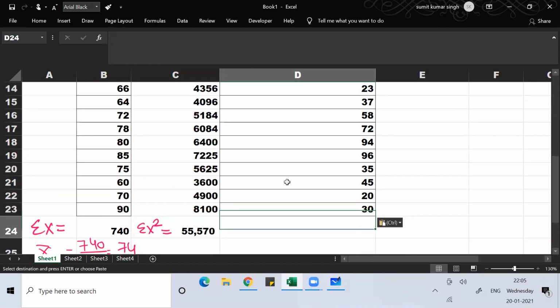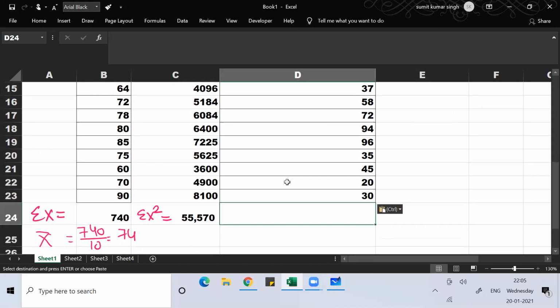Once I take y, I can do this sum. So this is the sum of y. Guys, I believe you can use a calculator to find the sum of y. Then find the y bar. Y bar will be 510 divided by 10. That will be 51. Clear everyone?